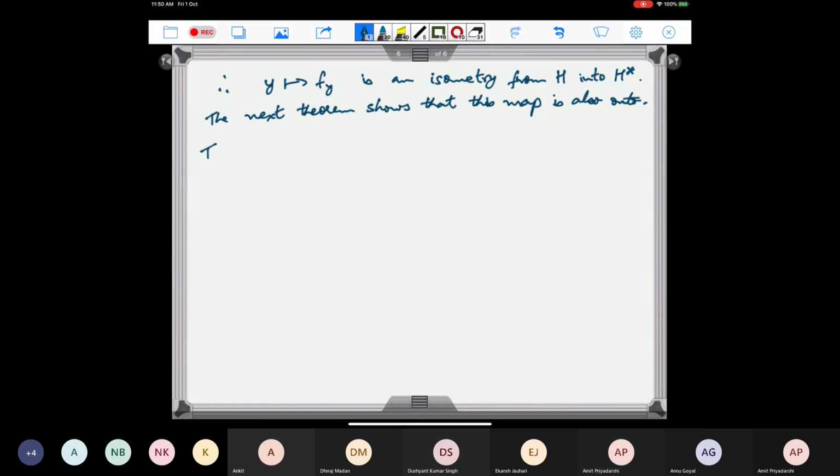This is a very important theorem. This is called the Riesz representation theorem, the Riesz representation theorem for Hilbert space. So let H be a Hilbert space.